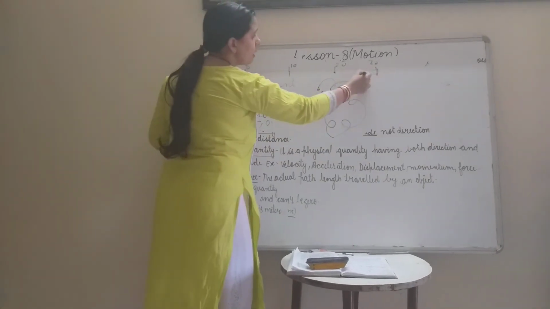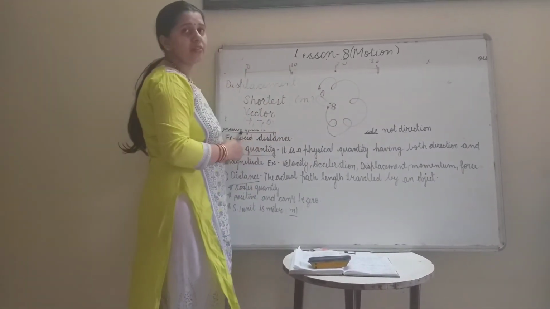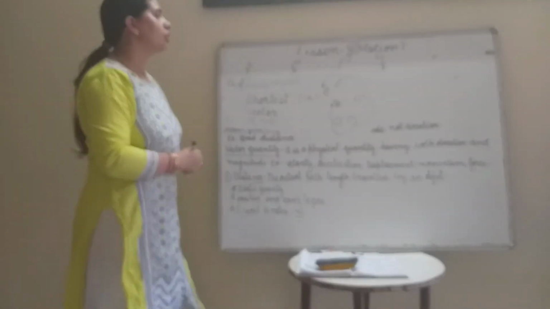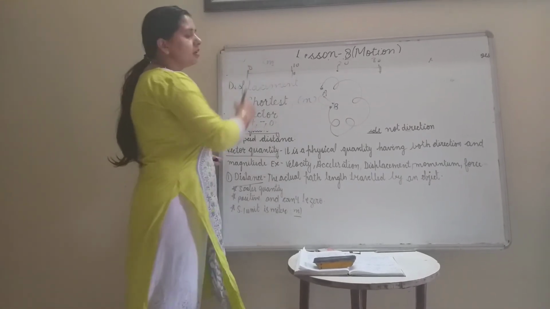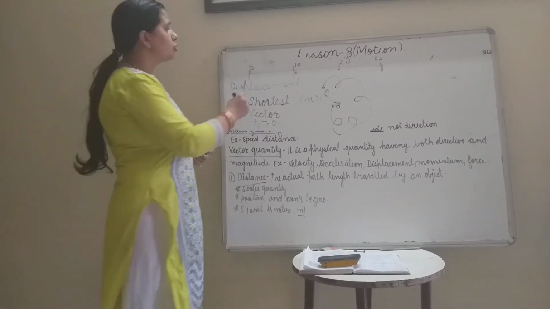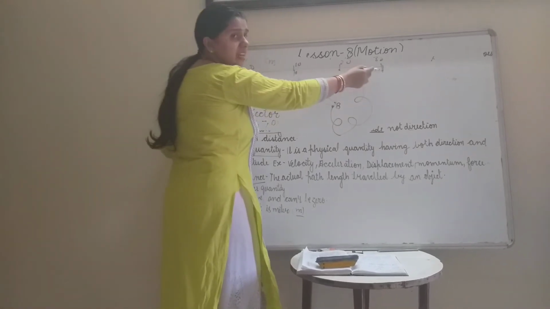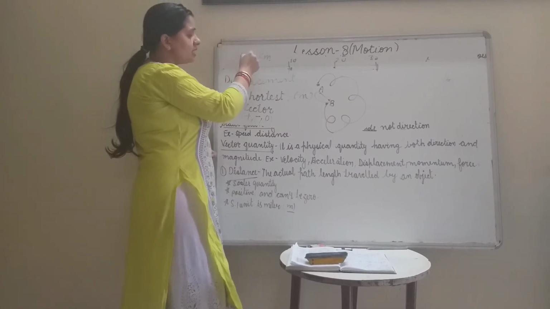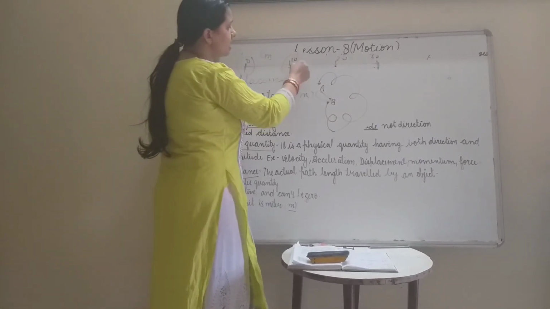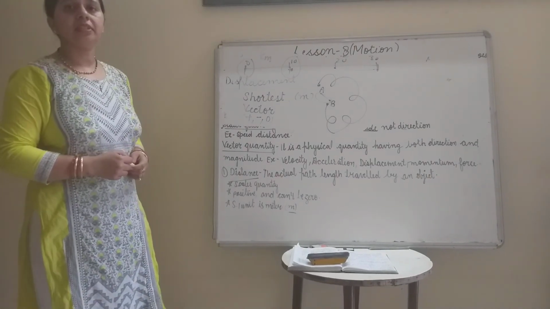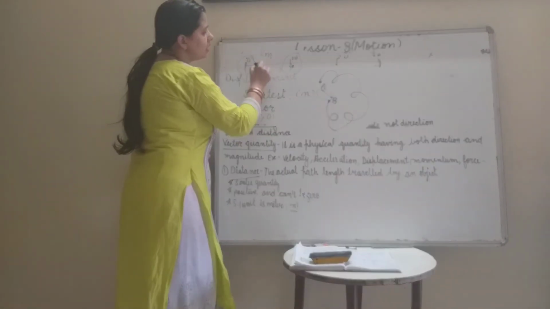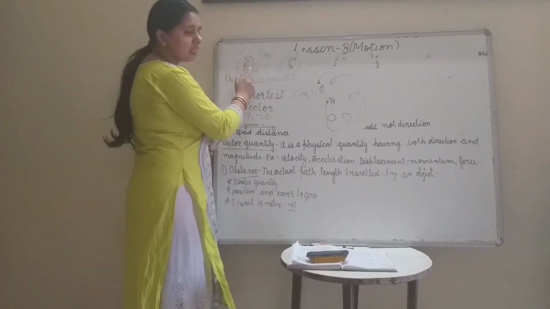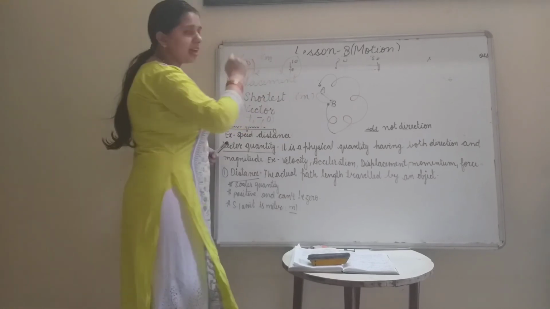Then you come back, so you have covered 30 plus 40 plus 50, 50 kilometers in all. But what will be the displacement? Earlier you were here, now you are here. It is the initial position, the starting position, and this is the final position. So the displacement is the shortest distance between the initial position and the final position.